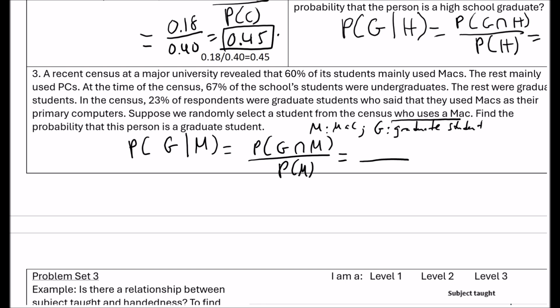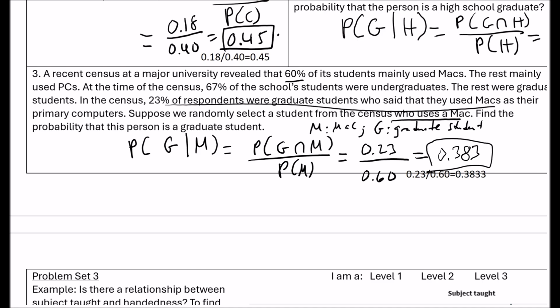So how many Mac users are there? Well, 60%. What's the probability that they're a graduate and mainly use a Mac? So it says 23% of respondents were graduate students who said that they use Macs. So that's 0.23. All right, and then so we got 0.23 divided by 0.60. So 0.383. All right, no Venn diagram necessary for that. We just used a formula.